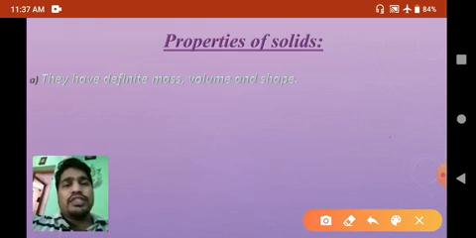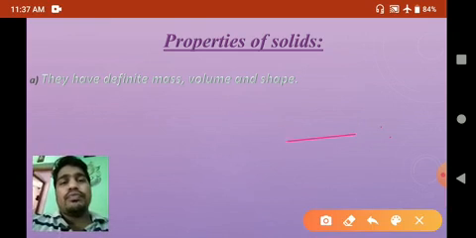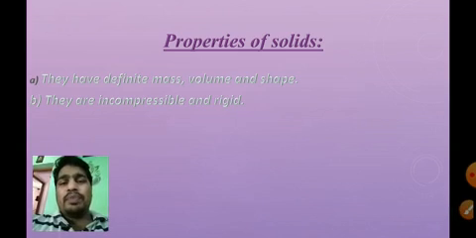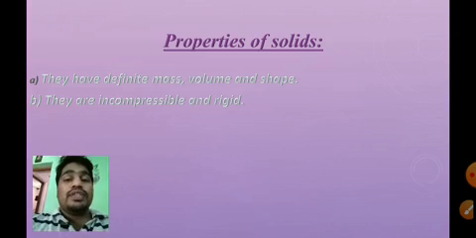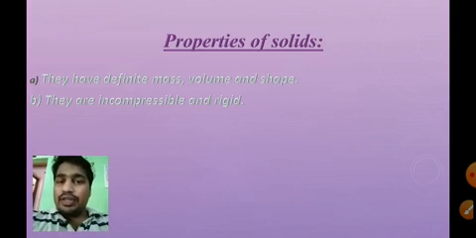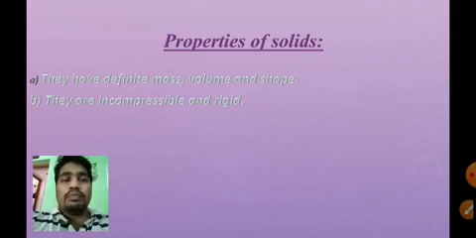The next thing is they are incompressible and rigid. Incompressible means we can't convert them into any other form. We already know about the compressibility of liquids and gases. When we compress a gas, it comes to the liquid state. When we compress a liquid, it goes to the solid state, but there is no further state to compress solids. So solids show incompressible nature.